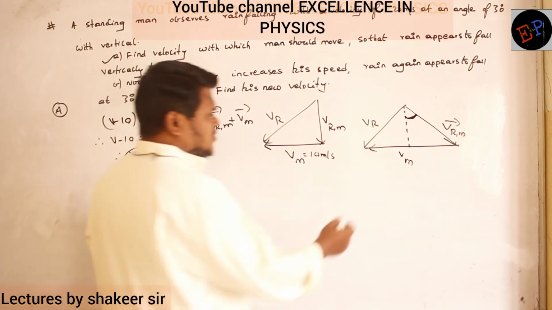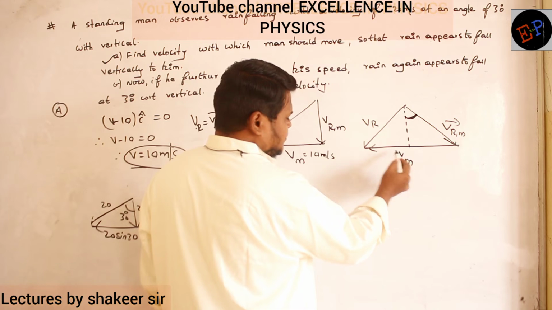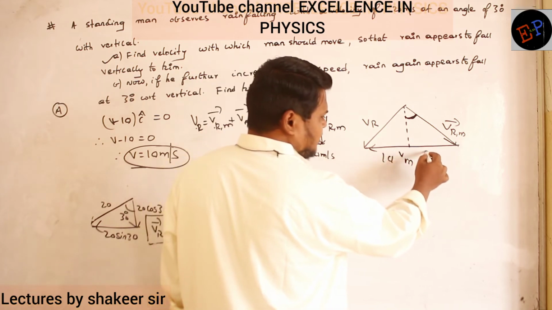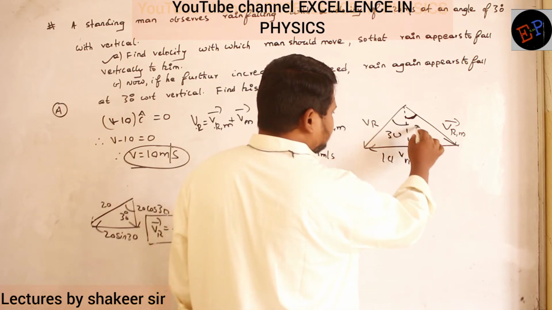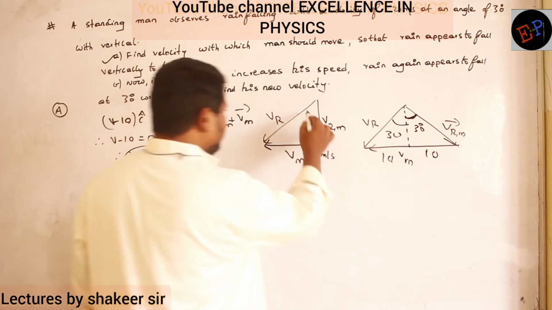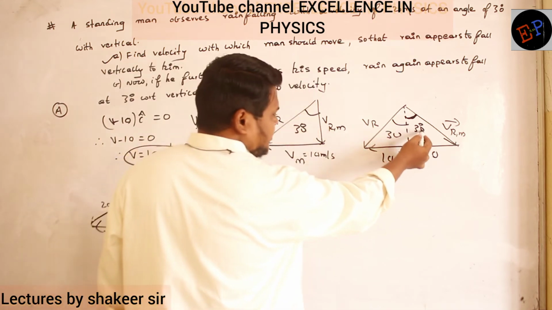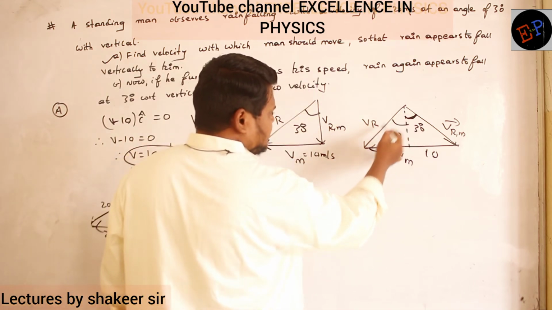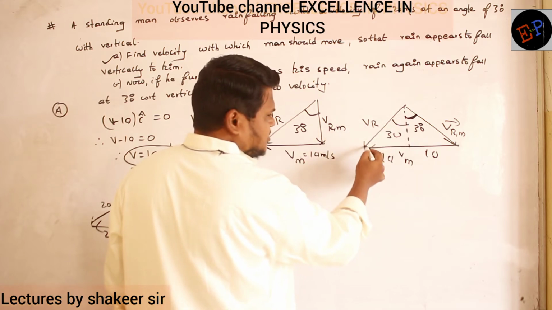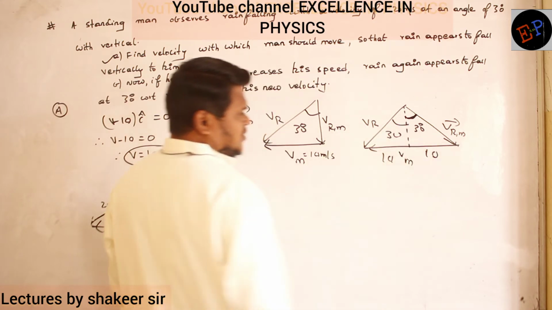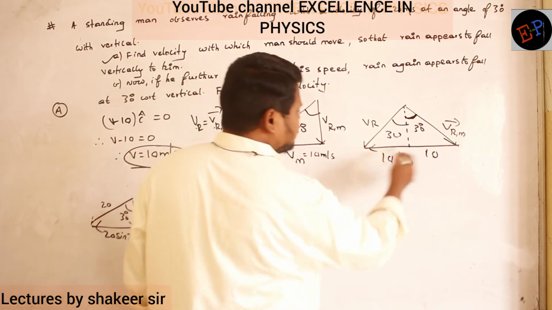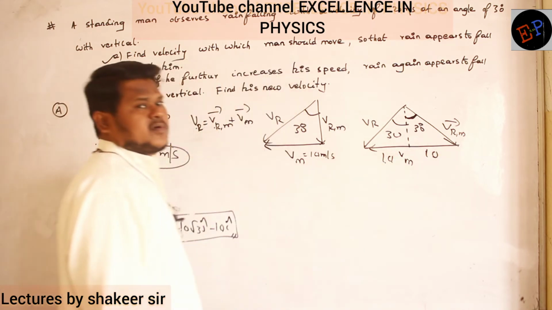So this velocity is how much? 10. If this is 10, this also should be 10 only, then only the angles will be the same, no? This is already 30 degrees, and this is also again 30. And the velocity of rain is not changing. So if this is 10, this is also 10. So the total man's velocity should be how much? 10 plus 10, 20.